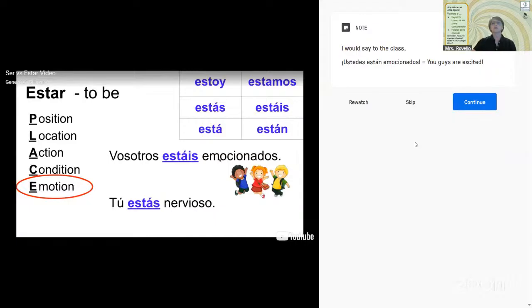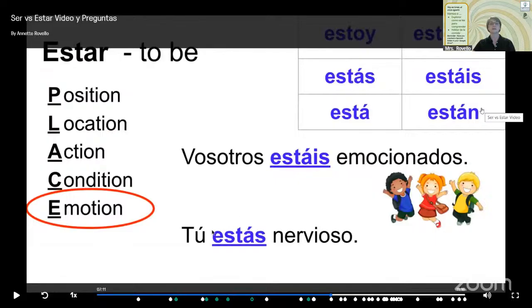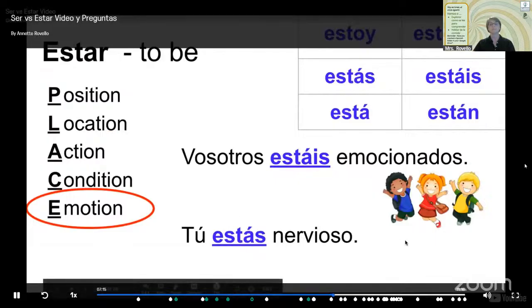Okay. So you guys are excited. Ustedes están emocionados. So again, being excited is a temporary feeling, a temporary emotion, and so we would use estar here. Están in this case. And then tú estás nervioso, nervioso.